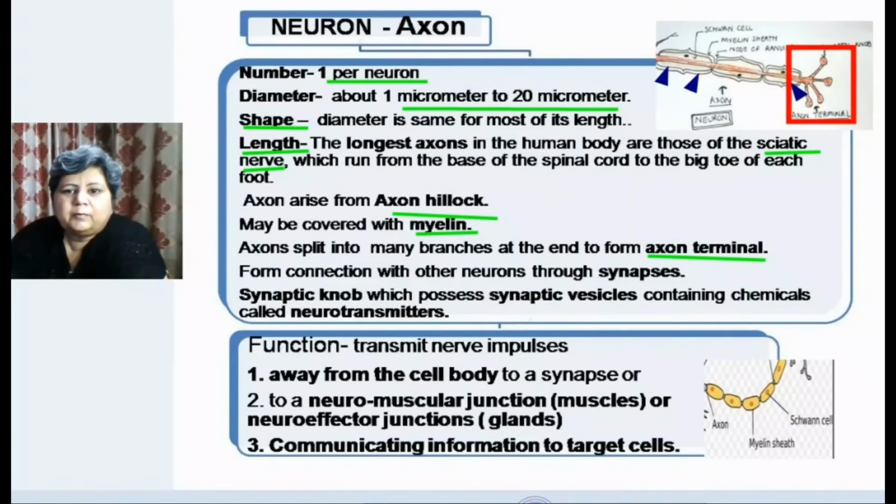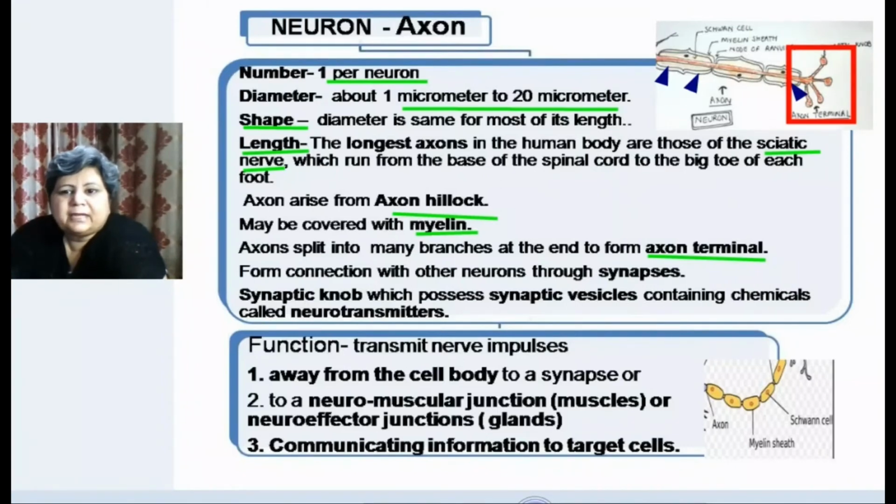The synaptic knob possesses synaptic vesicles containing a chemical called neurotransmitter. In the previous part we studied that the soma has Nissl granules, which produce neurotransmitters. These neurotransmitters are transferred to the synaptic knobs through microtubules, and in the synaptic knob there are small vesicles present which contain neurotransmitters.